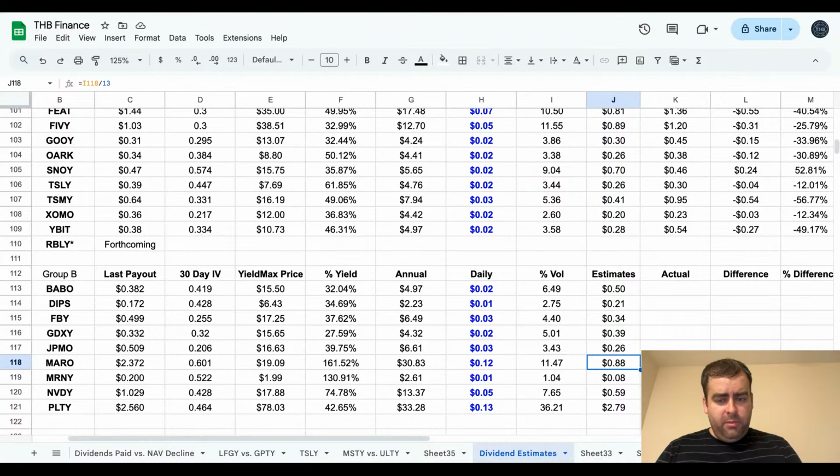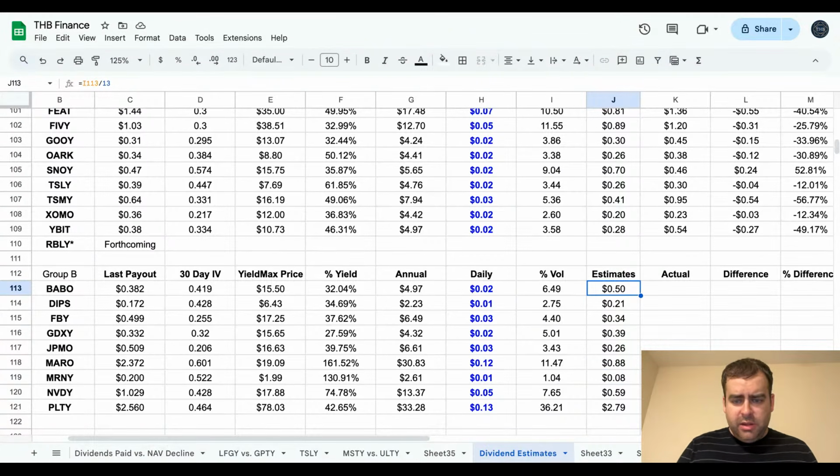88 cents for MARO. That's the second highest. Third highest is NVDY, which makes sense. Fourth highest actually is Bobo, and then the rest come down from there. GDXY, that's nice, seeing a way to make some dividend income on gold. So 279, that one is pretty phenomenal.